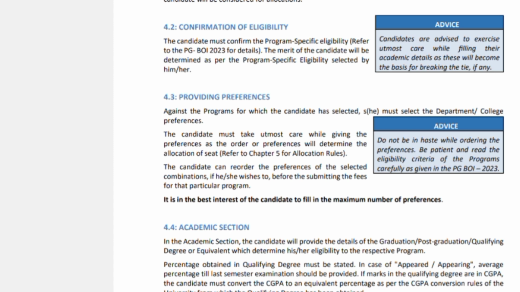You need to provide information in the eligibility section that you have fulfilled the eligibility criteria for applying to MA Economics in Delhi University. Once this is done, you will be confirmed as eligible for that particular program, and then you'll be eligible for the next procedures and steps for allocation to the particular department of the university.